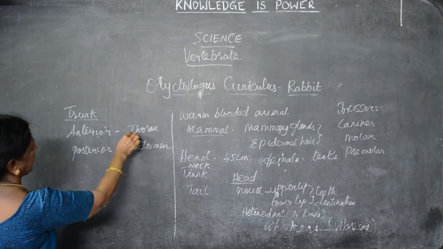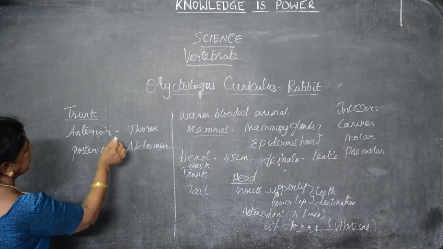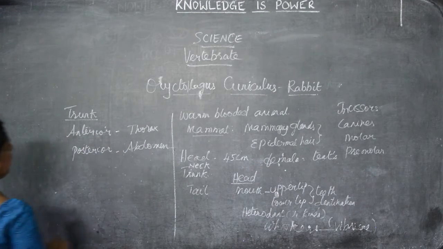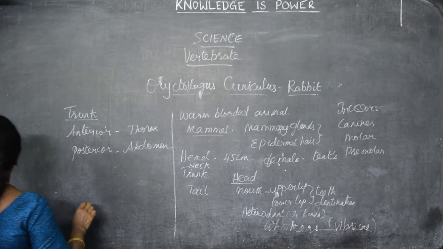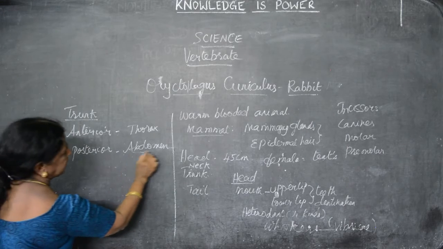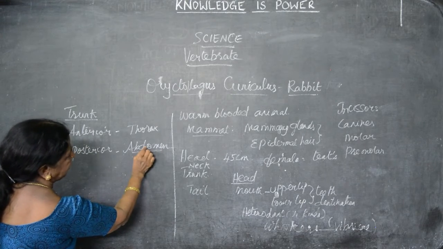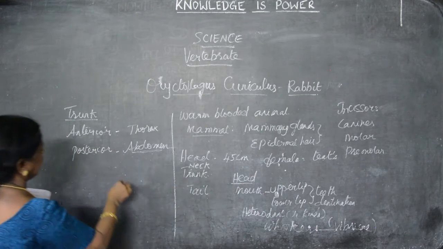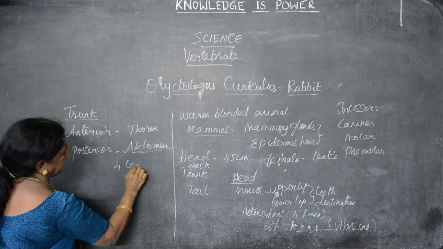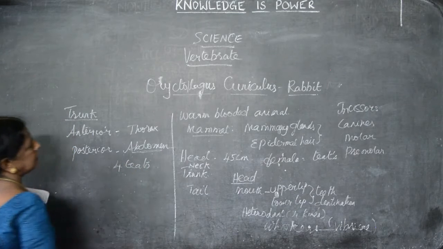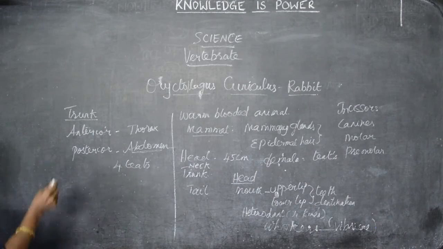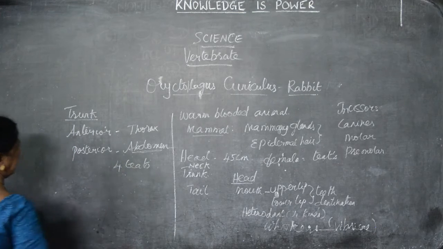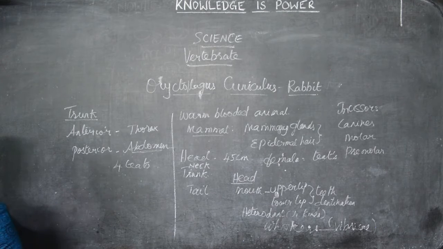So you can see the thorax in the anterior part of the rabbit and the abdomen in the posterior part. Only on seeing the abdomen can we find out whether the rabbit is male or female, because teats are there. There are four teats. Teats are otherwise known as mammary glands. That's a special thing for the female.